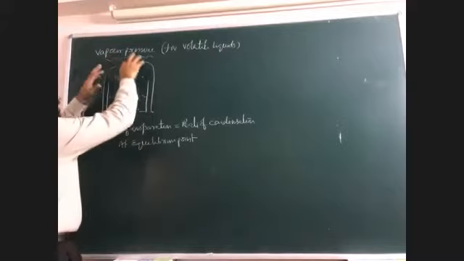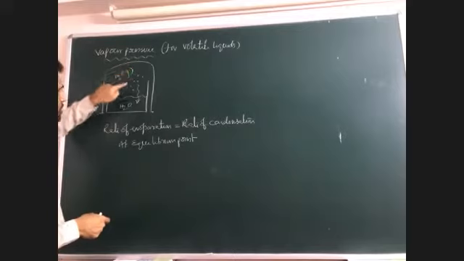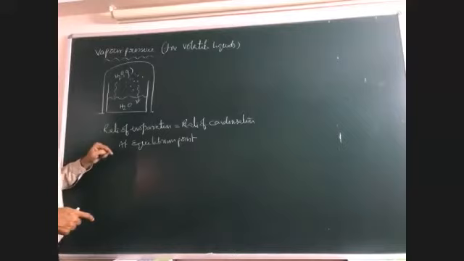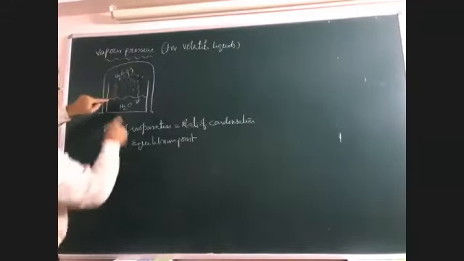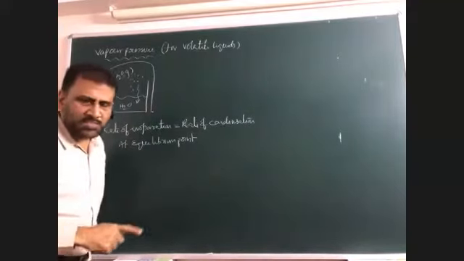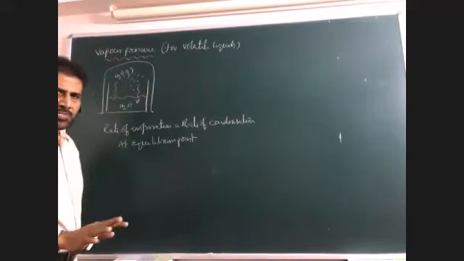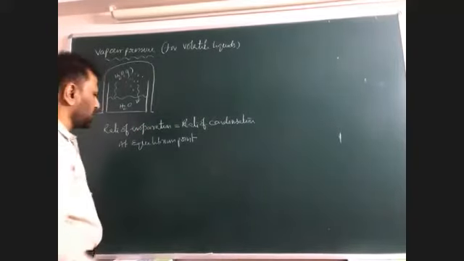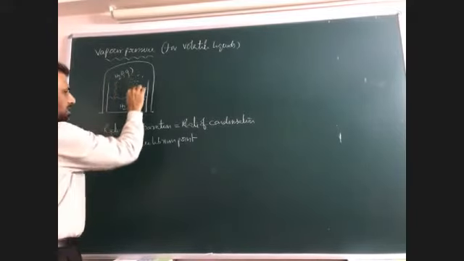At the equilibrium point, evaporation and condensation are equal. At this point, the vapor exerts some pressure on the liquid surface. This vapor exerts pressure on its own liquid. That is called vapor pressure, also known as saturated vapor pressure. You may call it vapor pressure or saturated vapor pressure. Once it is established in equilibrium, that is nothing but saturated vapor pressure. At the equilibrium point, the rate of evaporation and condensation is equal.